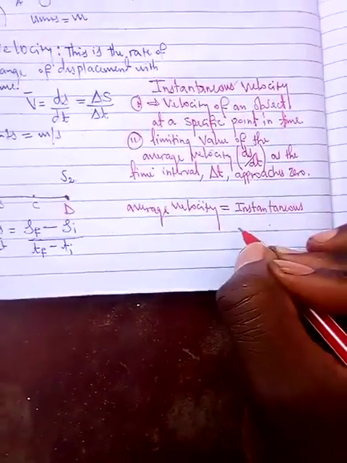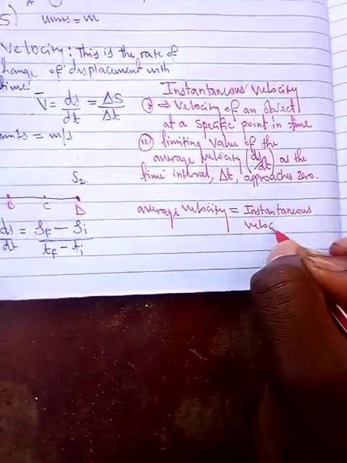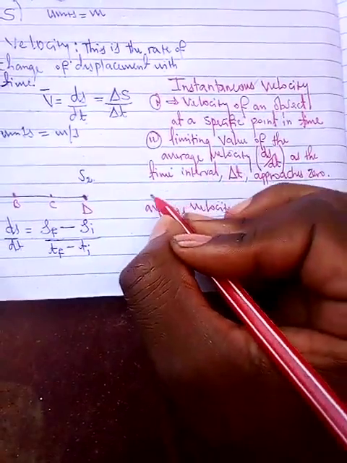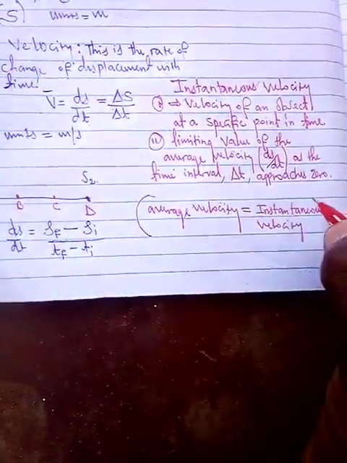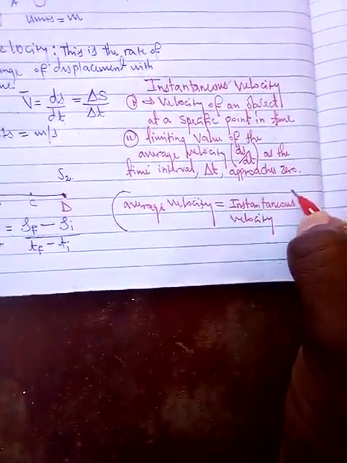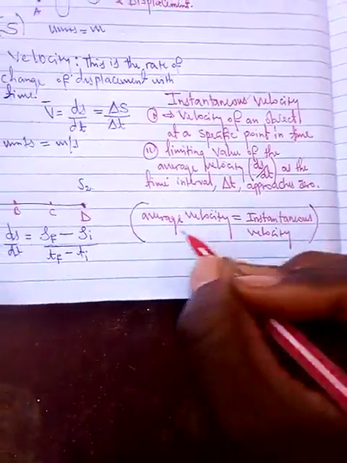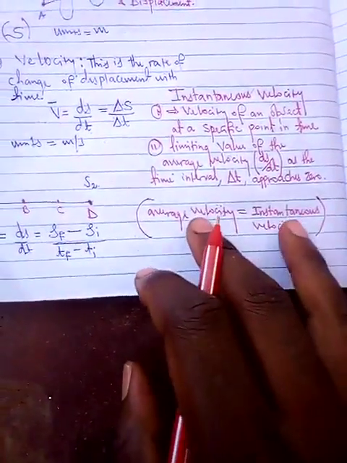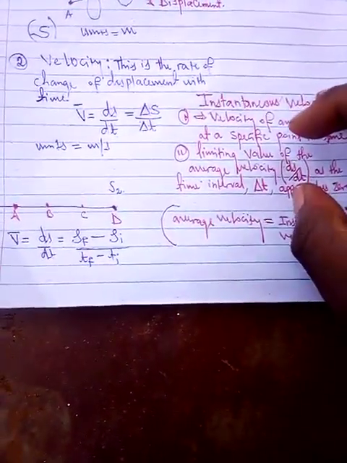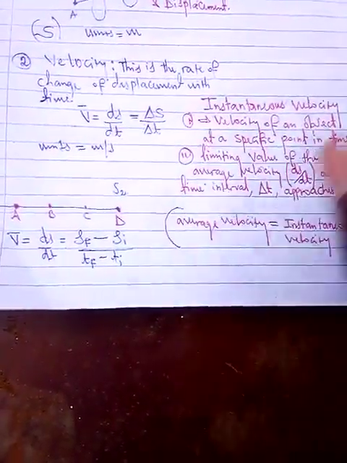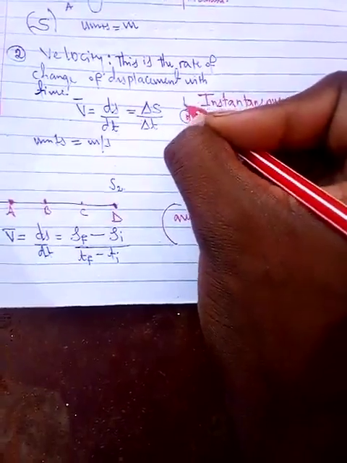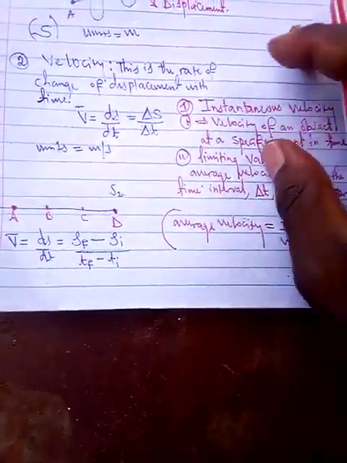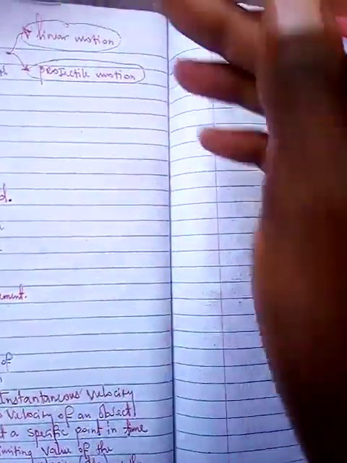The average velocity and the instantaneous velocity are going to be equal only if the velocity of an object has been made to be constant. It's not changing. So this is the first branch that we can give regarding instantaneous velocity.